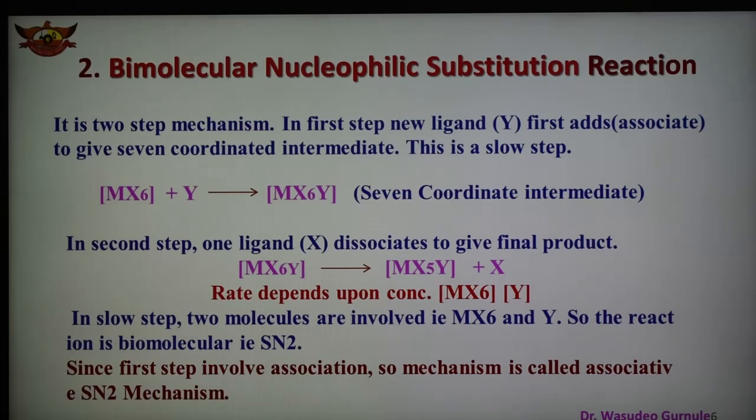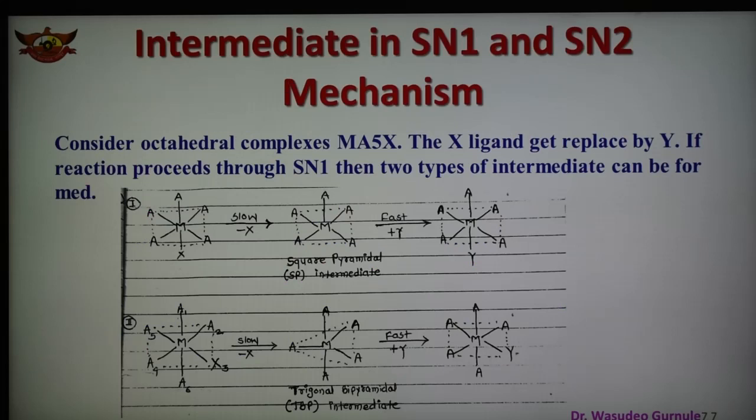So there are two types of substitution reaction, unimolecular and bimolecular, SN1 and SN2. Now, intermediates in the SN1 and SN2 mechanisms. Two different intermediates are there. Consider the octahedral complex of the type MA5X.